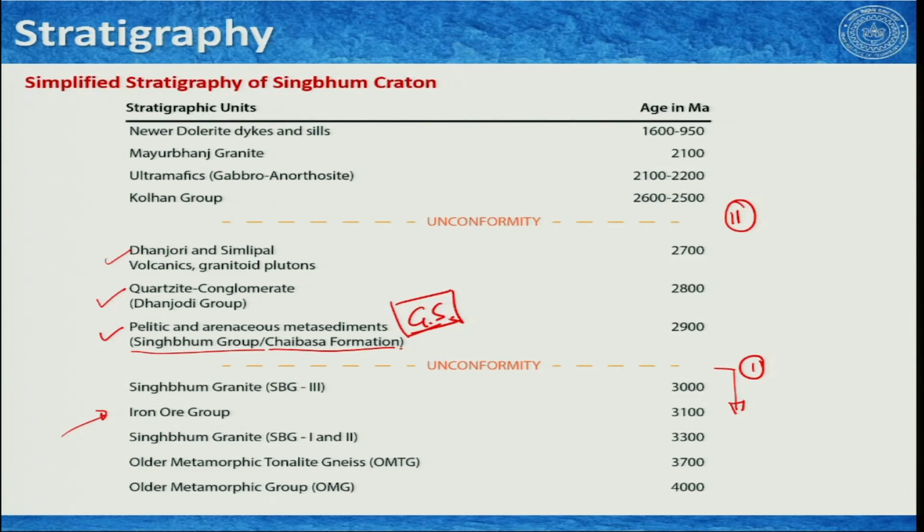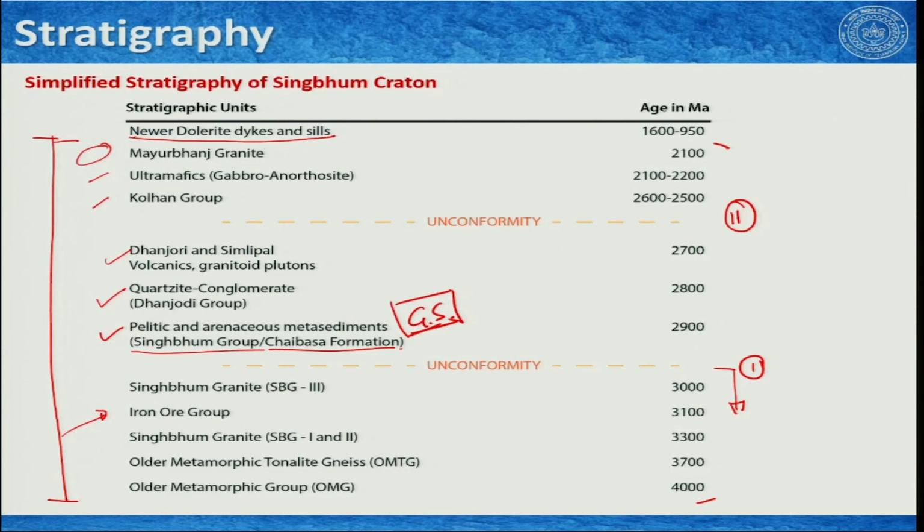Then over this we have the second unconformity, and then we have the Kolhan group, some ultramafics, gabbro-anorthosite, and one very important granitic rock emplaced at the time, the Mayurbhanj granite. This entire sequence of the Singhbhum region, formed from 4 billion years to almost 2 billion years ago, was subjected to extreme diking, conjugate sets of dikes, known as newer dolerite dikes and sills. So, this is mostly the overall stratigraphy.